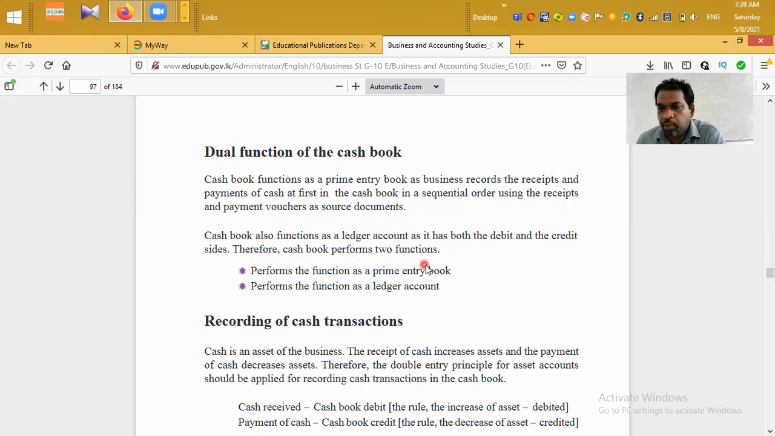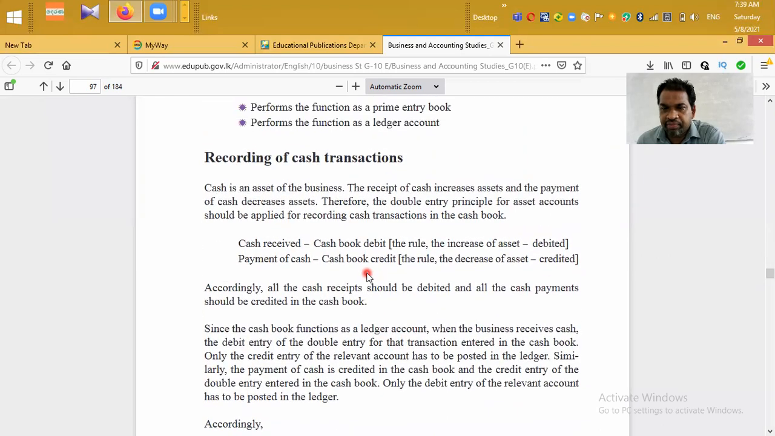Therefore, the cash book performs two functions. Number one, it performs the function as a primary book. Why? Because the business records business transactions for the first time in the cash book. Therefore, it has the role of primary book. Second function, it performs the function as a ledger account. We apply the double entry principle when we record cash receipts and payments in the cash book. That's why we say it performs the function of ledger account. Right.